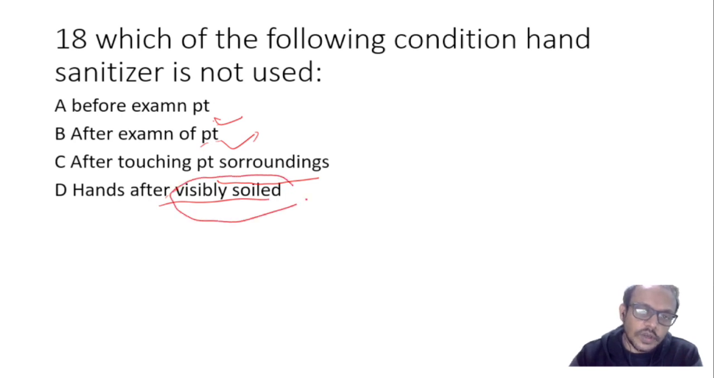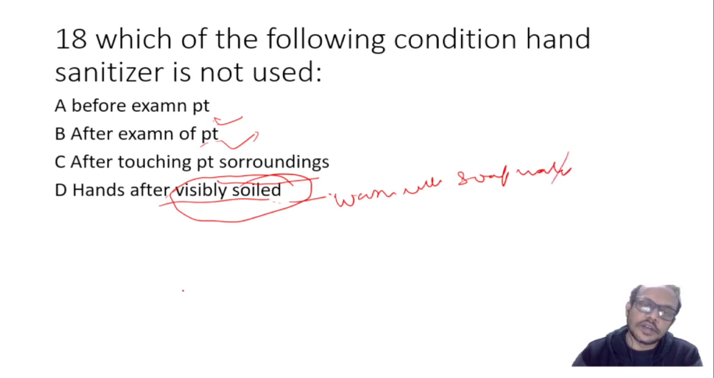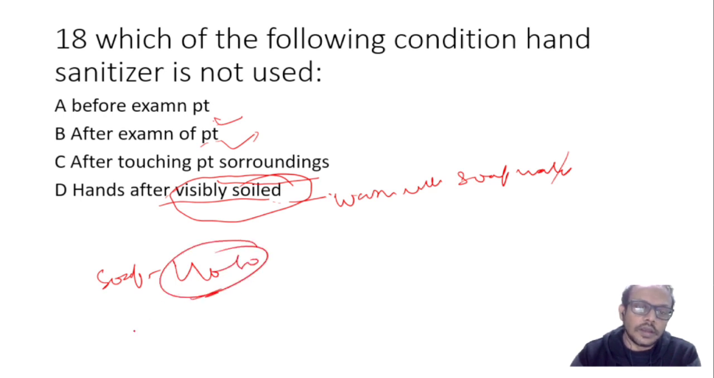after visible soiling of the hand, sanitizer doesn't work effectively. You have to wash with soap and water. Although soap and water and sanitizer are equally effective, with soap and water we usually say 40 to 60 seconds you should wash the hands, at least 20 seconds are used for hand washing. Sanitizer also we should leave on the hand for 20 seconds, okay.